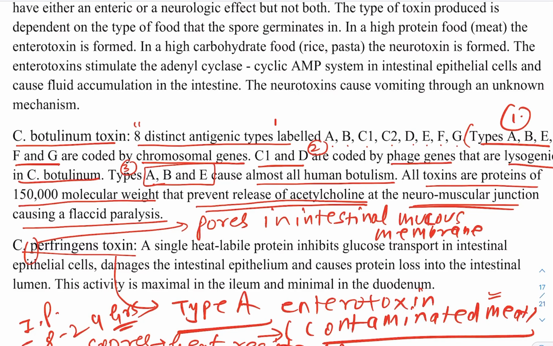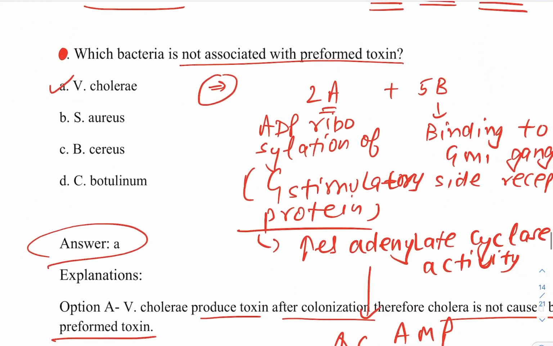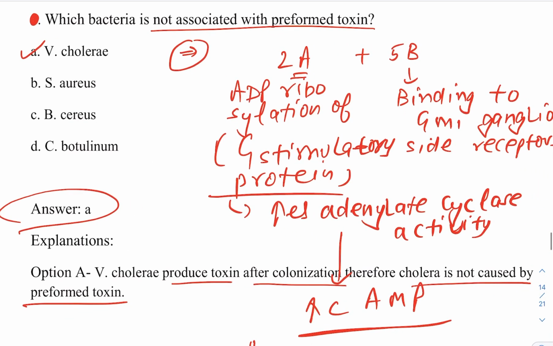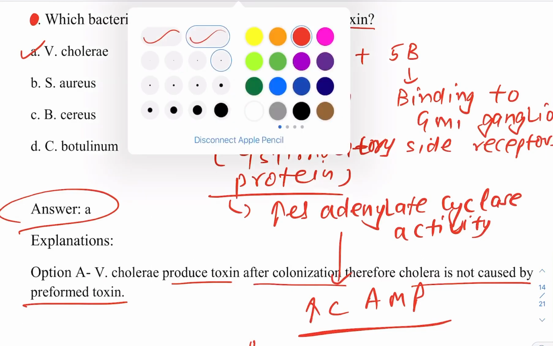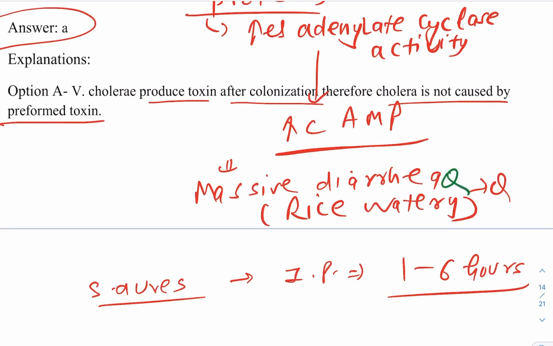Now, a quick recap of all the things we have done in this question. The question was, which bacteria is not associated with preformed toxin? The answer is Vibrio cholerae, because the toxin is formed after colonization, whereas all the others are preformed. Regarding Vibrio cholerae, I have told you about subunits A and B, and the point to remember is that G stimulatory is involved. This is the first question. The second question is rice watery stool, and what does it mimic? Arsenic metal poisoning.